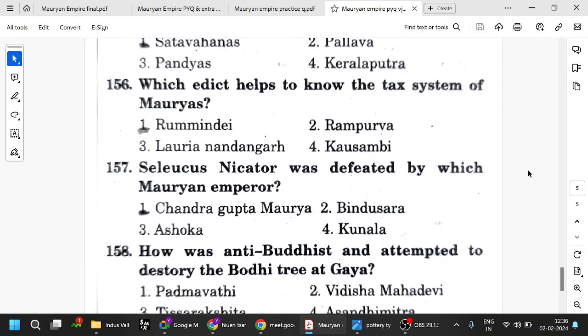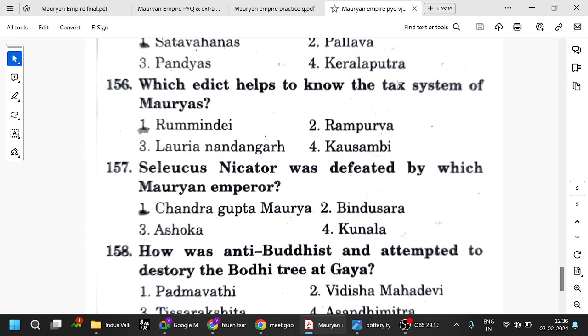Which edict helps to know the tax system? Even the Rummindei pillar has that. When Ashoka visited Lumbini, the birthplace of Buddha, he erected the Rummindei pillar, and that also mentions the tax system, because he exempted Lumbini from tax, as it is the birthplace of Buddha. He exempted Lumbini from paying tax.